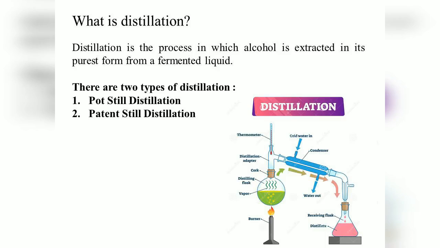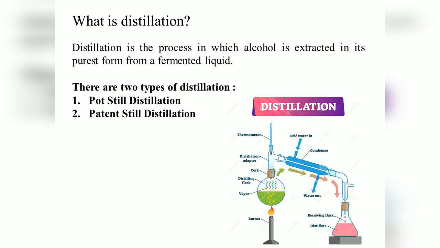So what happens in distillation? There is a fermented liquid. As I mentioned to you last time, suppose whiskey is made from grains, and then there is a liquid mixture from which you have to extract the alcohol. So there are two types of distillation. The first one is pot still distillation, and the second is patent still distillation. So these are the two types of distillation in which you can extract alcohol from a fermented liquid.